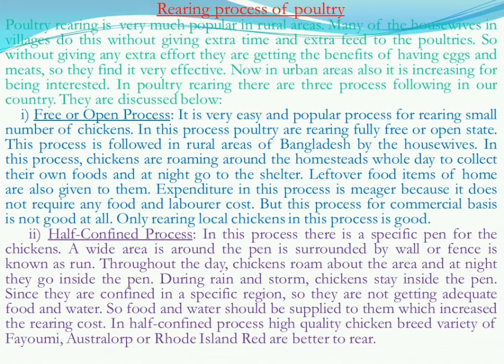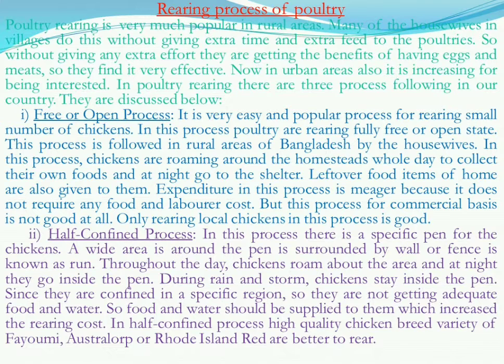In the open process, the poultry do not get extra food, but they have to collect their own food. But here food and water should be supplied to the chickens. That is why the production cost in this process is higher.